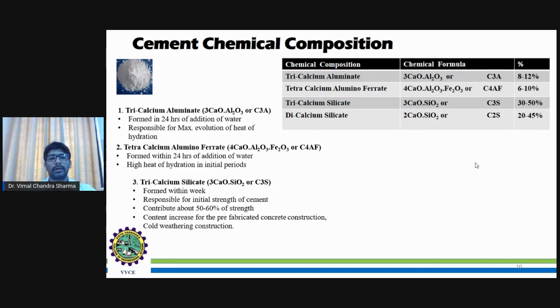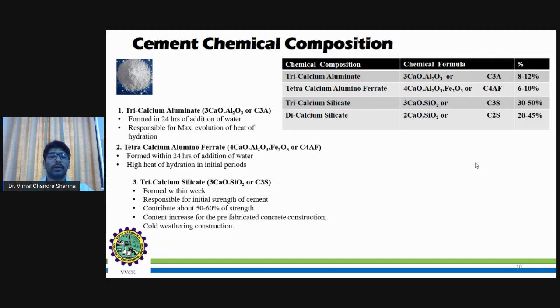The formation of tricalcium silicate takes a little more time compared to the first two chemical compositions. It takes up to 1 week, and it is responsible for the initial strength of cement.